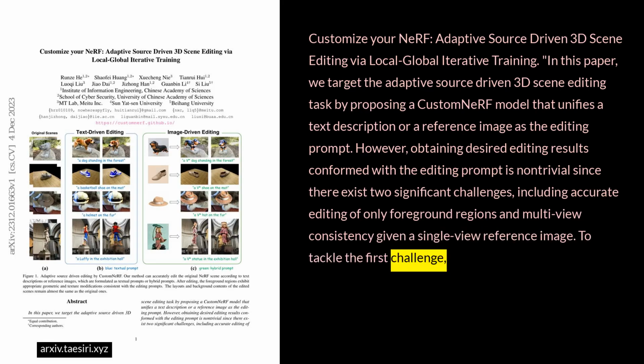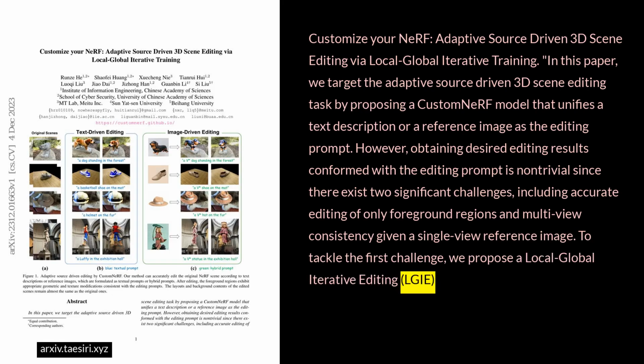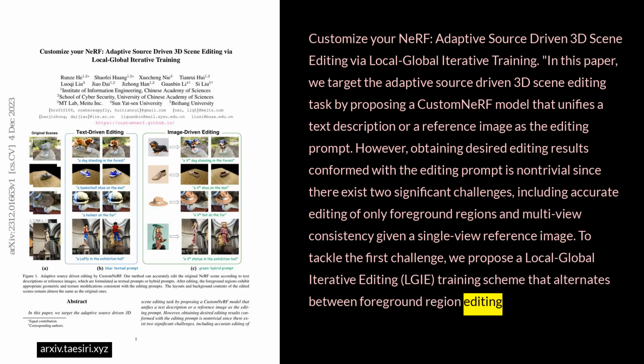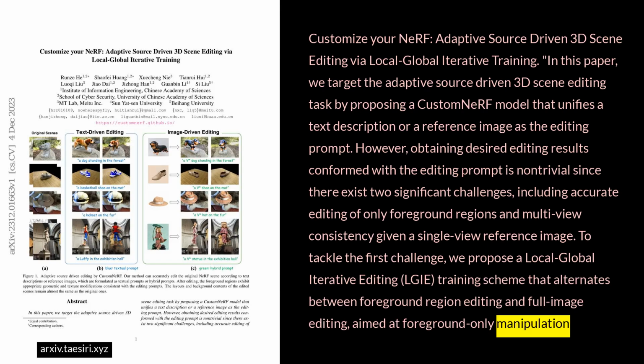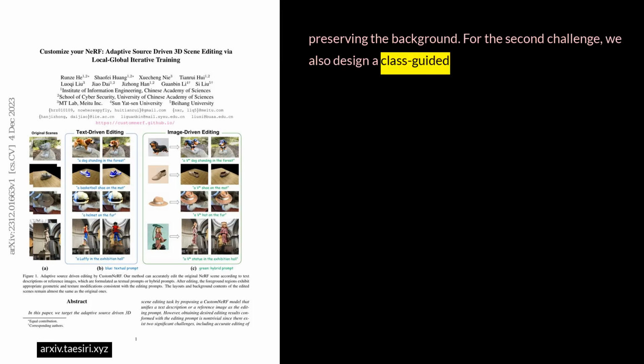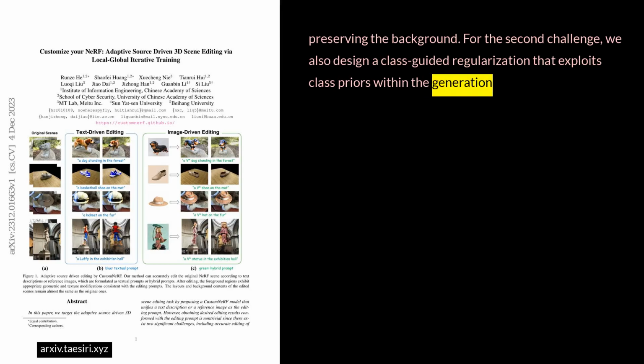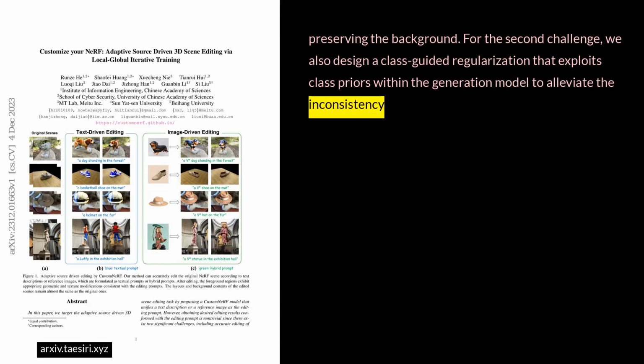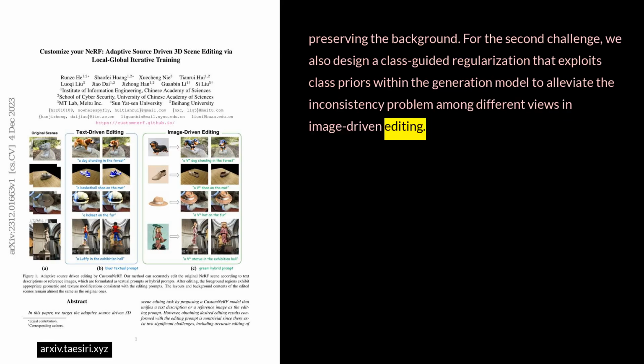To tackle the first challenge, we propose a local-global iterative editing (LGIE) training scheme that alternates between foreground region editing and full image editing, aimed at foreground-only manipulation while preserving the background. For the second challenge, we also design a class-guided regularization that exploits class priors within the generation model to alleviate the inconsistency problem among different views in image-driven editing.